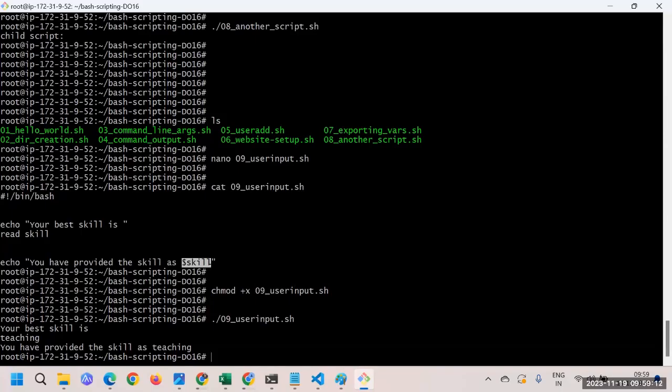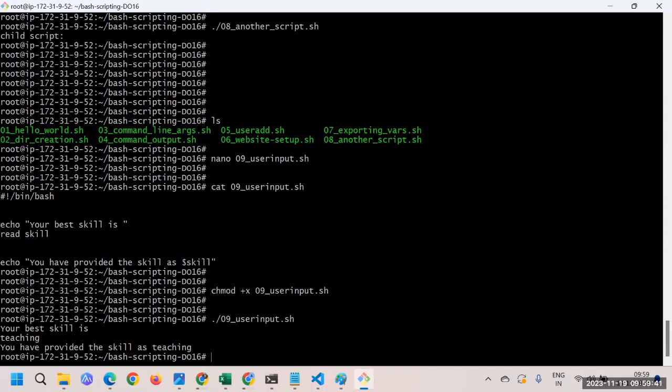During that time, your script got halted and it takes the username. You put in your username, press enter, then it asks for the password. You type your password, press enter, and that's how you get authenticated. So that kind of built-in logic we have to apply later in the backend.